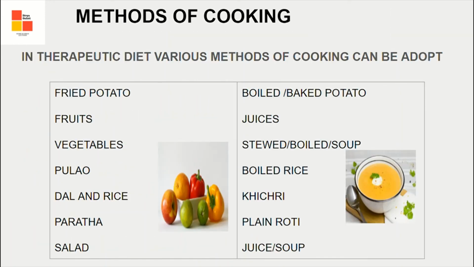Methods of cooking can also be changed. Now take an example, fried potato. If it has been served to a person who is not keeping good health, then it can be changed into baked potatoes or boiled potatoes. Fruits can be given in the form of juices. Vegetables can be given in the form of soup, boiled vegetables, or stewed vegetables. Instead of pulao, we can give boiled rice. Dal and rice can be changed into khichdi by adding more water.